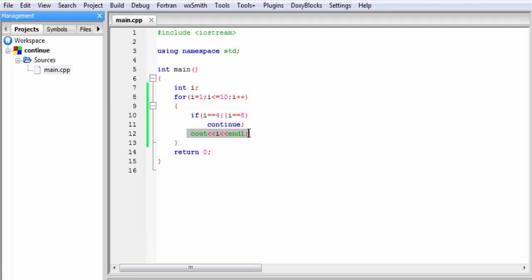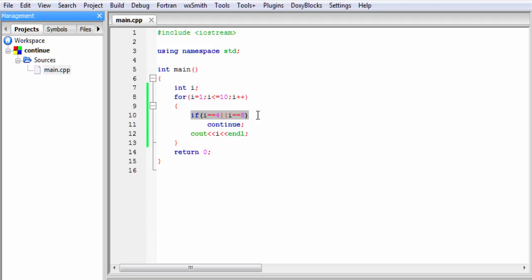And when i is 4, then this statement is true and executes the continue statement. When continue statement is executed, it skips all the statements and the control goes here. Then it increments the value of i and then checks the condition for the next iteration. If it is true, then it enters into the loop and checks this condition. This time i = 5.